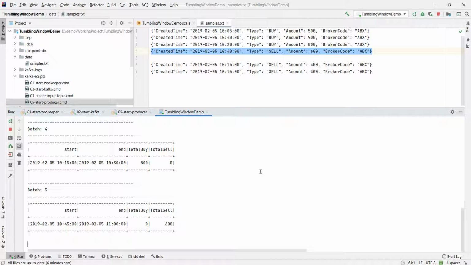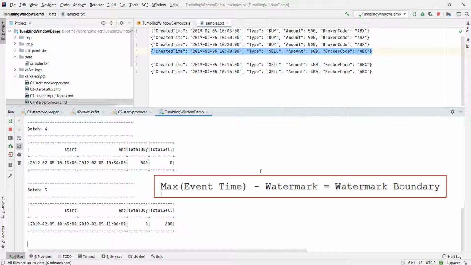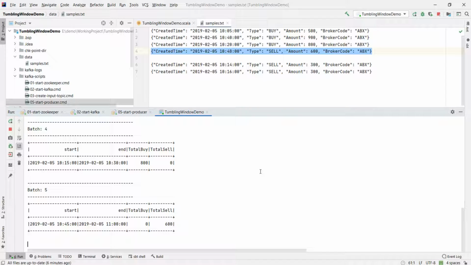The point is straight. Every micro batch will update the watermark boundary. An indicative formula to arrive at the watermark boundary is given here. Spark will also clean the state store after committing the sink records and finalize the micro batch. So the next micro batch will start ignoring those late events for which we do not have a state. Make sense? That's all for this video.